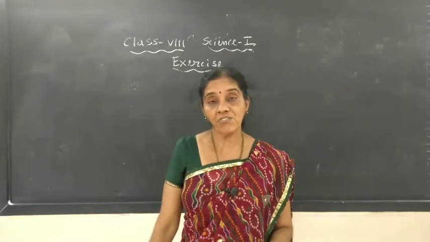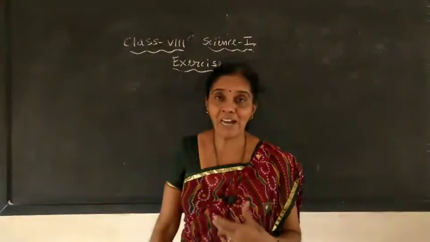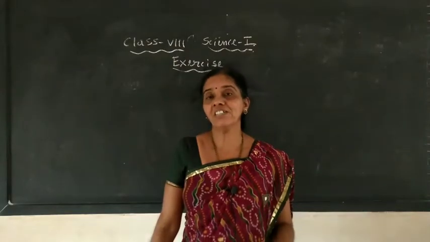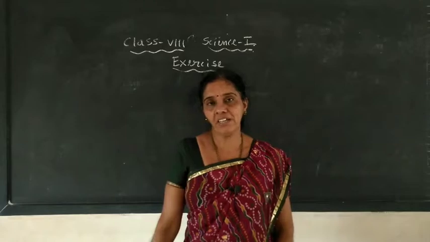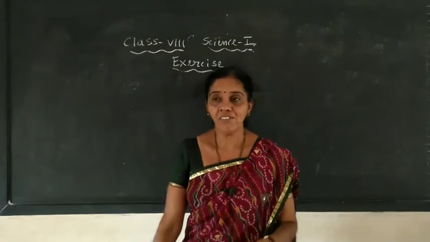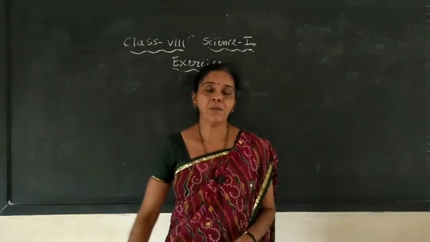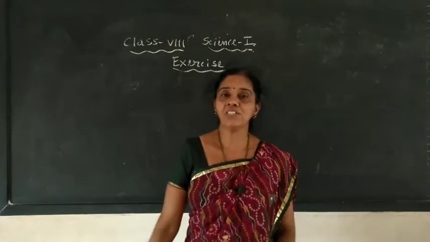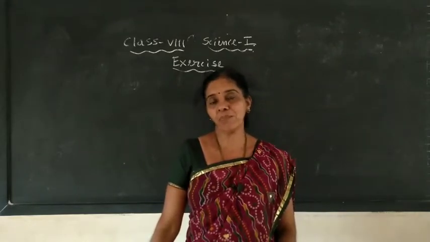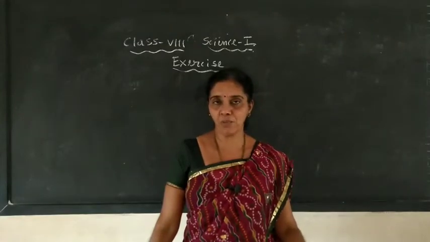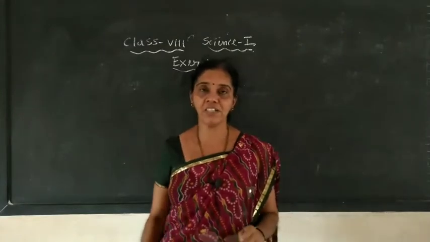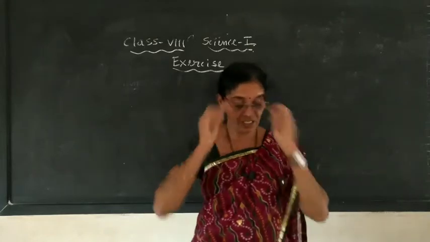And eat sufficient, balanced food which contains vitamin A. And whenever you have an eye problem, better visit the optician so that he will prescribe correct measures for your eyesight problem. So in this way we can protect our eyes.